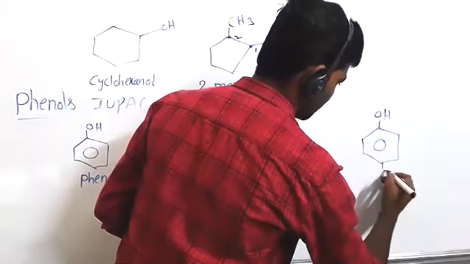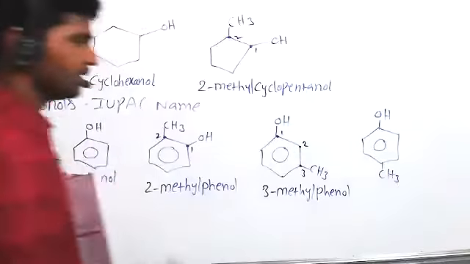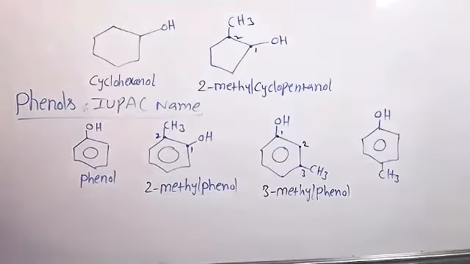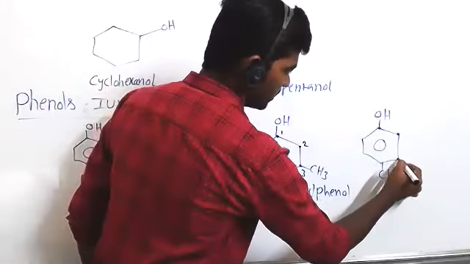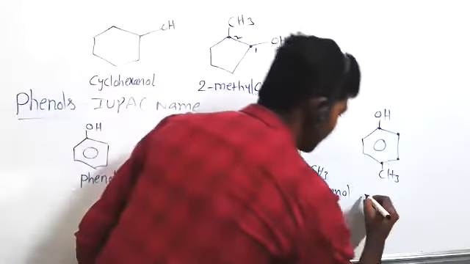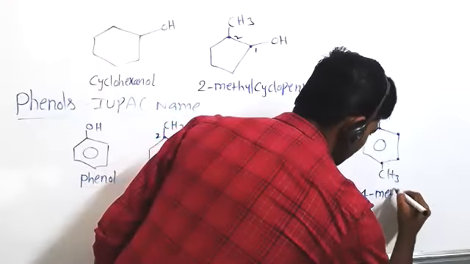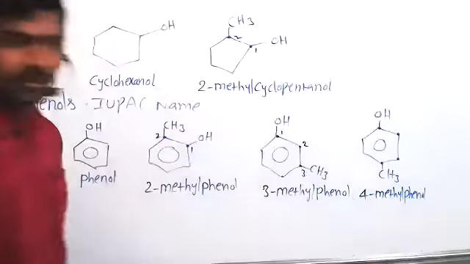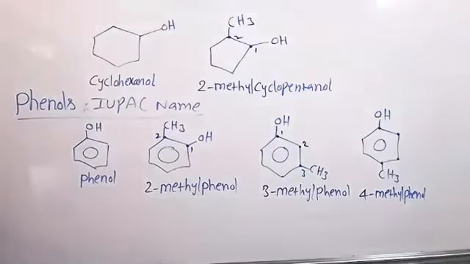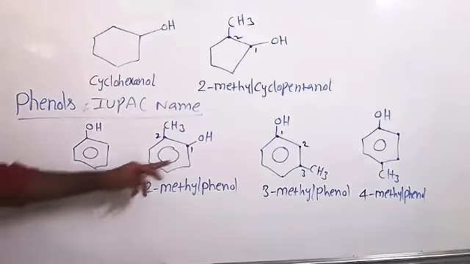Sorry, methyl group. This is positions 1 and 4. This is 1, 2, 3, 4. So 4-methylphenol. These are IUPAC names, but see the common names for these compounds.